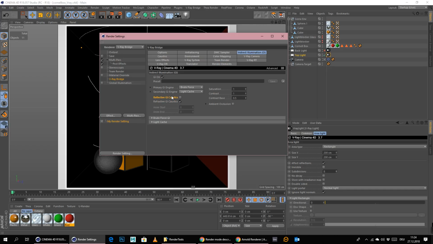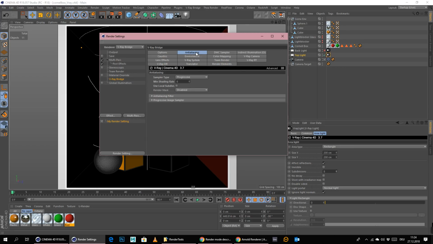We will also work with caustics, because with some unbiased engines we will be working on, it's not possible to disable the caustics at all. So to give this a fairer chance, we will enable the caustics everywhere, just to have a little bit more of an accurate result.